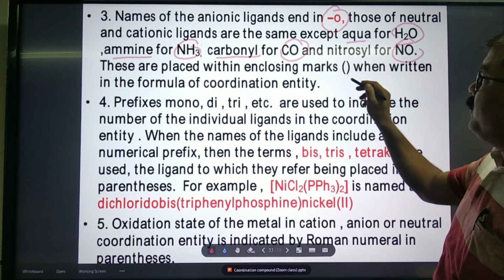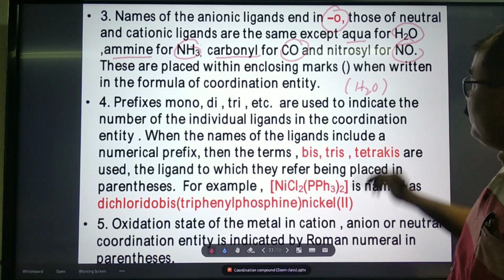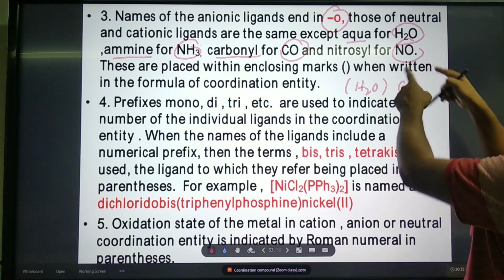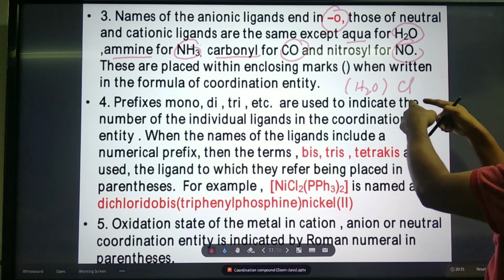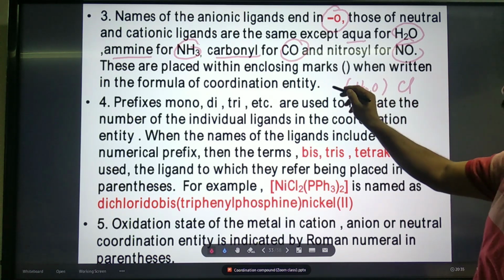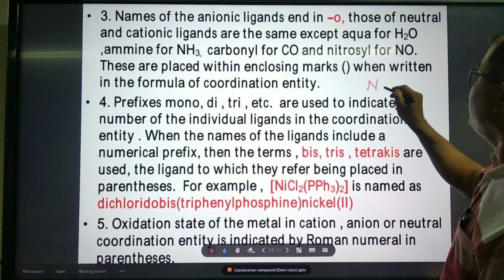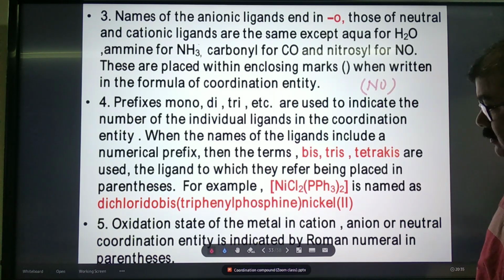Suppose if you write water, we have to write H2O in brackets. When you write chlorine, we will not write the parenthesis bracket. Similarly, if you write NO, we will write it in bracket. Okay?